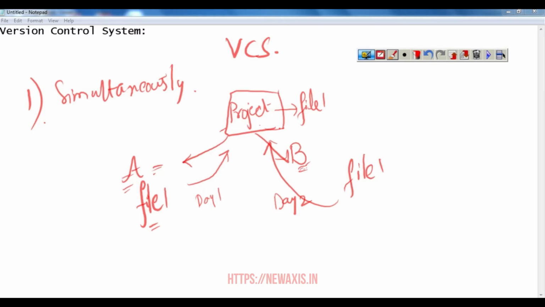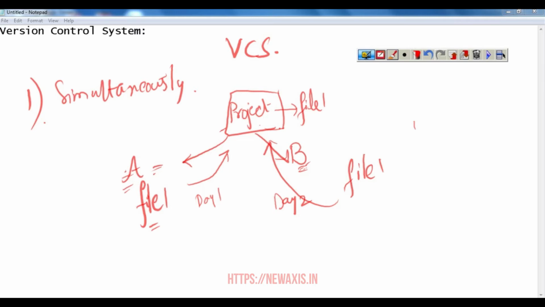B doesn't know that he has overridden the changes of A, and A does not know that his changes were overridden by B's changes. Both are trying to work on the same file, because there was no system which can take care of it. The file was getting overwritten. So imagine there could be a team of 10 developers or 5 developers. If this keeps on repeating, at some point the project will be in a very serious situation.